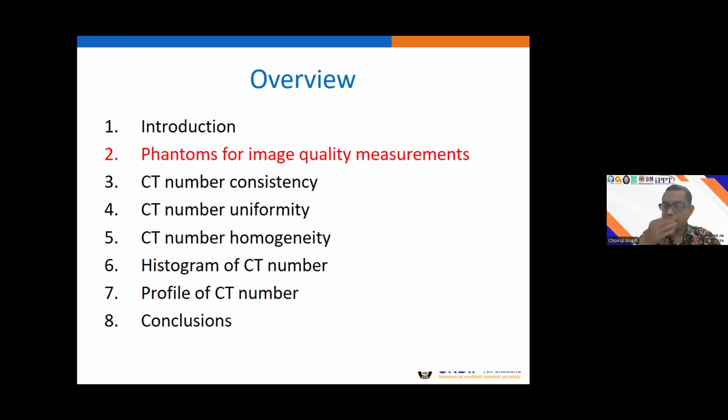Okay, for measuring the image quality, of course, we cannot do that on the clinical patient image directly, but we should do it using a phantom. Because by using the phantom, the quality can be set to the standard, so we can assure whether our system is within the standard or not.